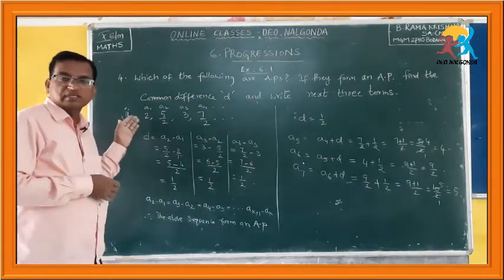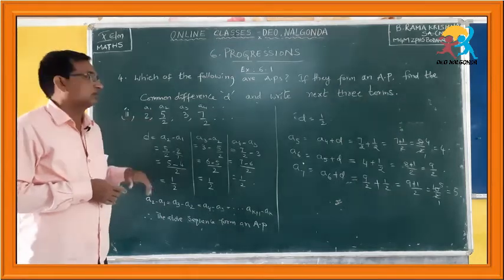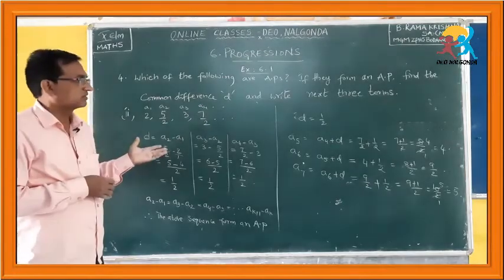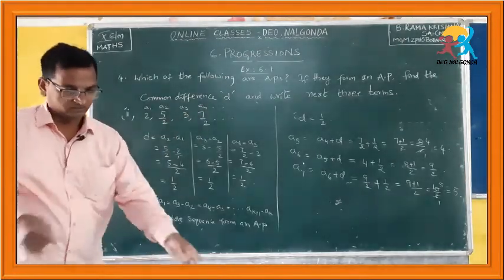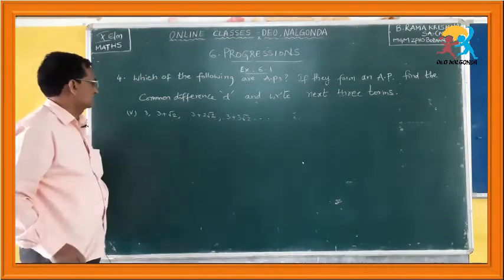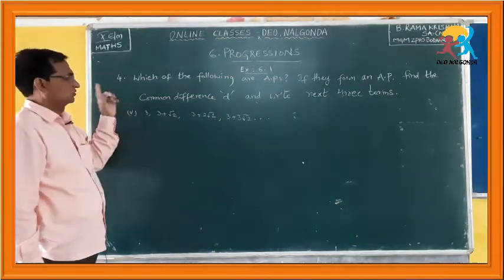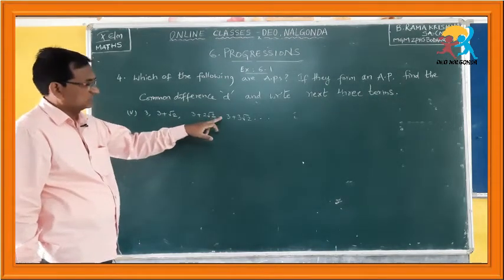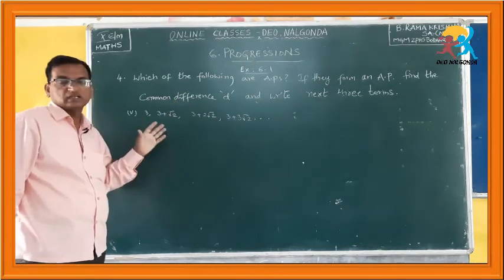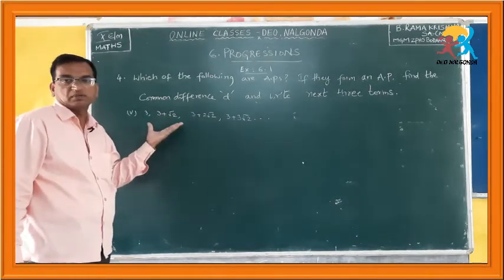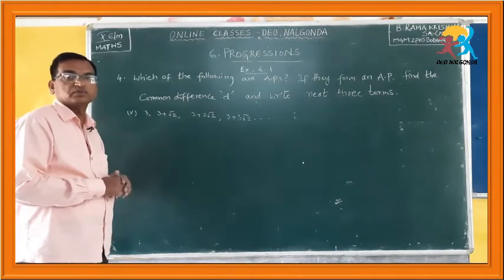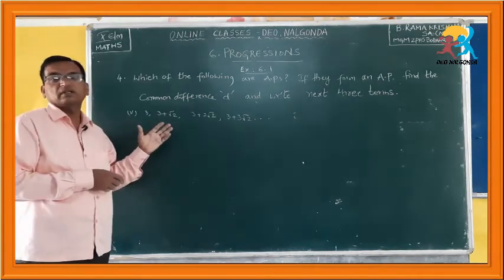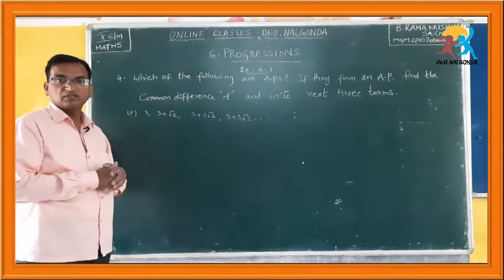First of all, you have to check whether the list forms an AP or not, and after finding that, you have to write the common difference which you already found out, and then find the next 3 terms. Okay. Coming to the next problem, the fifth bit in the fourth problem. Here I took this bit because there are irrational numbers given here. By seeing these irrational numbers, square roots, you may fear that we cannot do this problem, but this is also a very easy problem, you can do it. Now listen carefully so that you can understand better, and similar problems can be done by you.